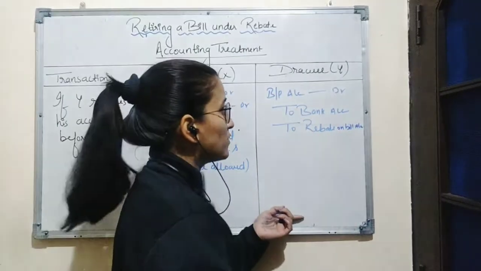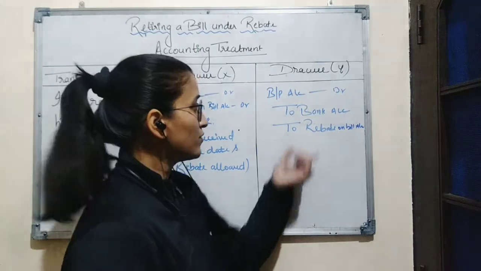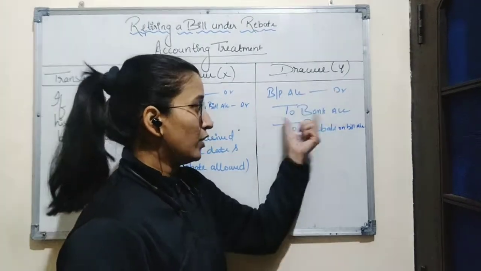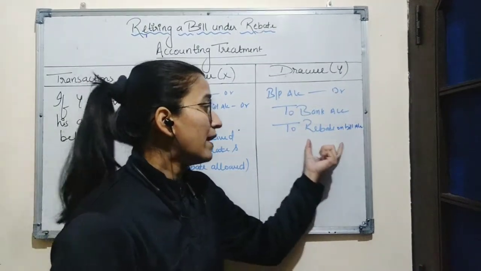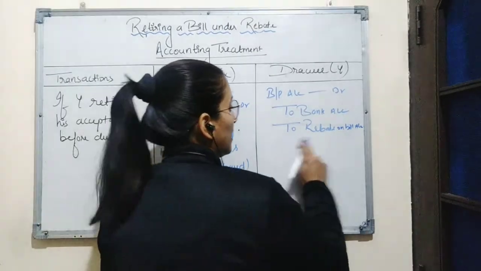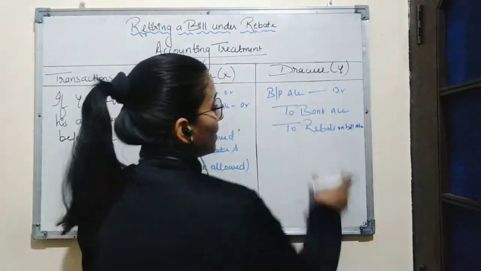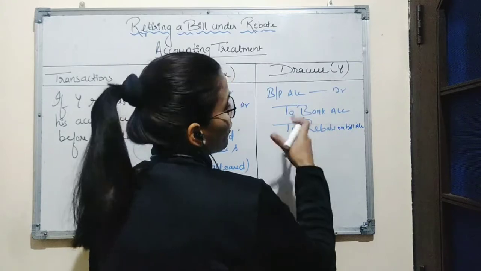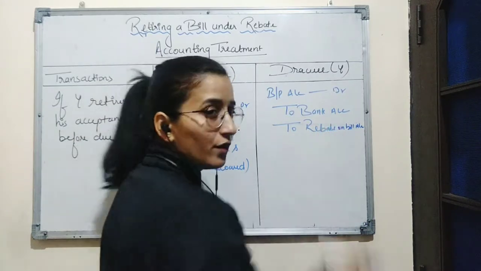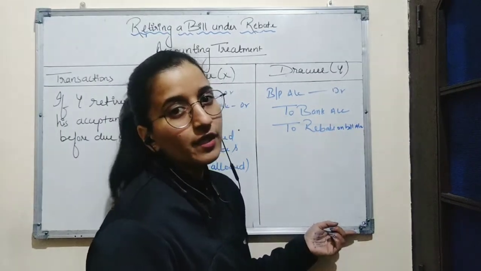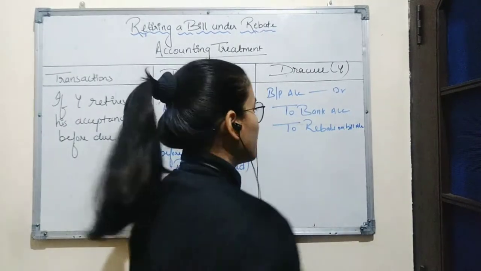So here, as Y is making the payment of the bill, so bills payable will be debited to bank account to rebate on bill account. Rebate on bill account is credited because this is an income, or we can say this is a gain for drawee. Gains are always credited according to the rule of nominal account.